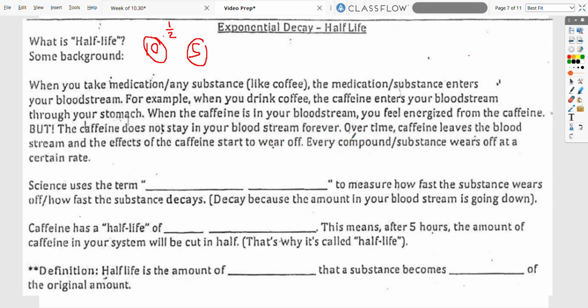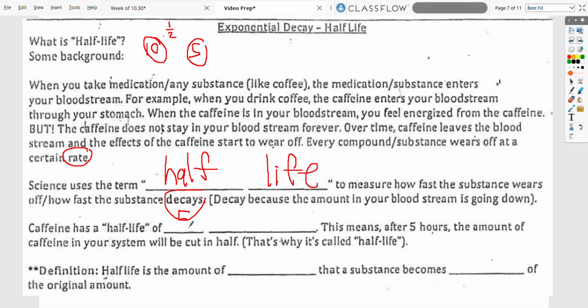Over time, the amount of caffeine that leaves the bloodstream increases and the effects of the caffeine start to wear off. Every compound and substance wears off at a certain rate. This rate is this half-life thingy for exponential decay. Science, in general, uses this term half-life to measure how fast a substance is wearing off, decaying, going down. In this case, it's the amount of caffeine in the bloodstream.